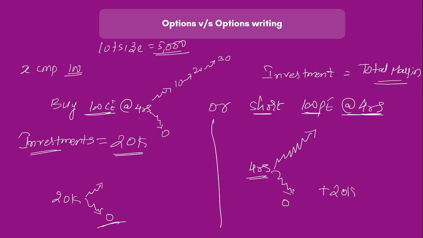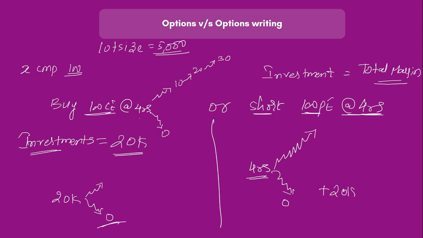So maintaining only the premium amount is not enough. But when you're buying a call or buying a put, lot size into the premium is more than enough, because that is the max loss you can incur. So in this example, if I'm buying a 100 call at 4 rupees, if the lot size is 5,000, I already know that my maximum loss is 20,000, and hence if I keep only 20,000 in my account, the broker won't mind, because the broker knows that I can maximum lose 20,000 and that I am ready to accept.